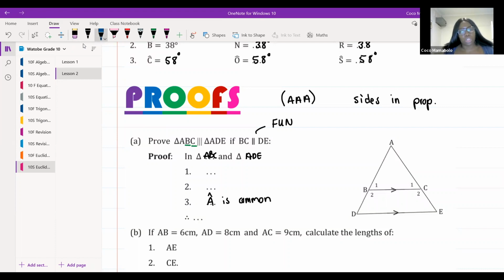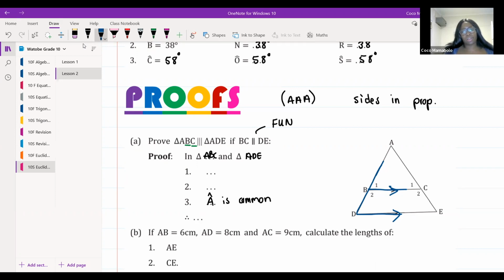Yes, David, absolutely. Corresponding angles. I'm going to draw an upside down F for you guys. Here's my upside down F. Because I know that this line and this line are parallel, these two angles are equal to each other. None of the sides are going to be equal to each other, they haven't told us that. Let's look at our F. Which two angles are going to be equal to each other?